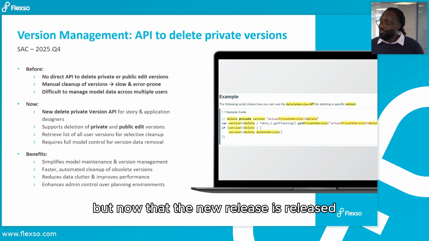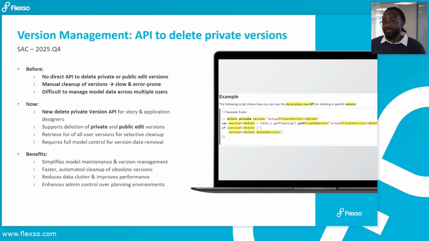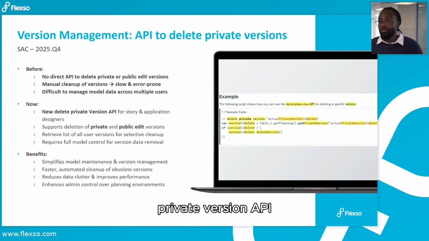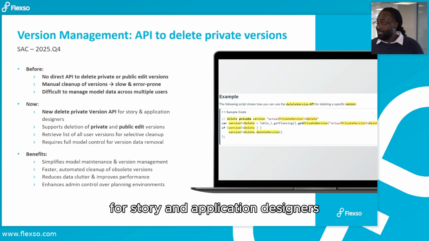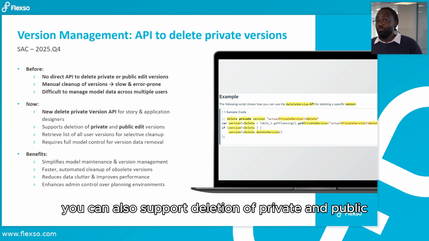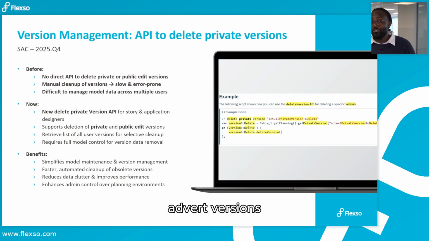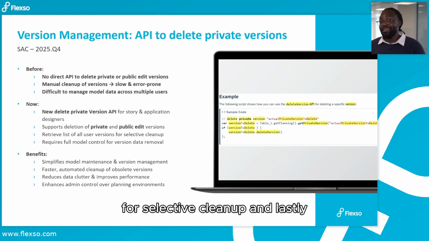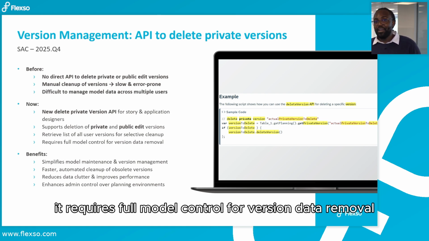But now that the new release is out, what you can do with it is a new delete private version API for story and application designers. You can also support deletion of private and public edit versions. You can also retrieve a list of user versions for selective cleanup. And lastly, it requires full model control for version data removal.